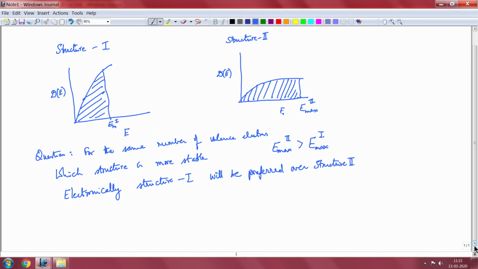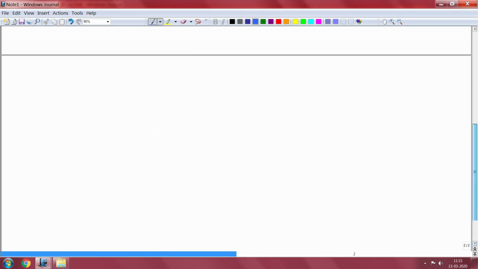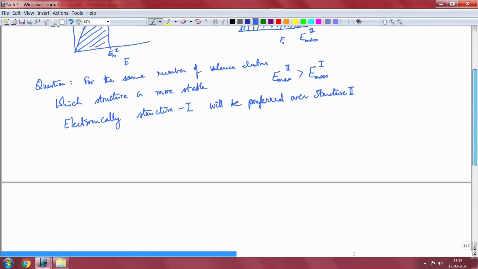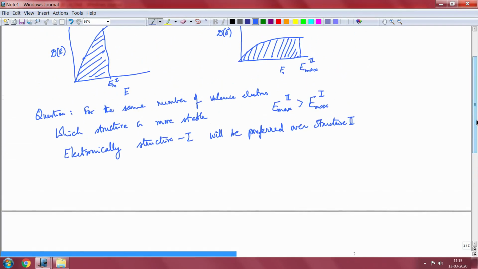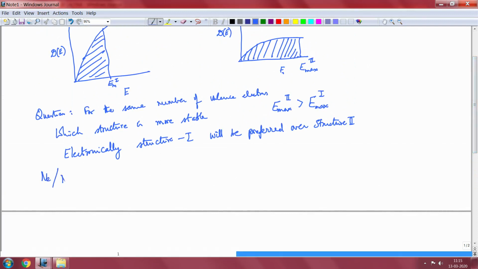Now let us see, is it sensible to talk about the number of electrons being occupied per atom? Is it possible to vary it? That is, can we vary the electron atom ratio, that is, the number of electrons per atom ratio?